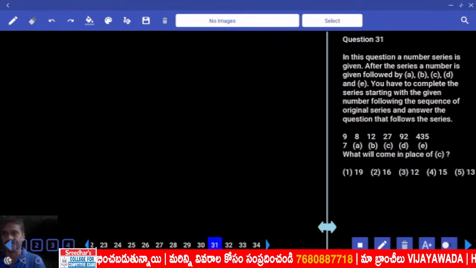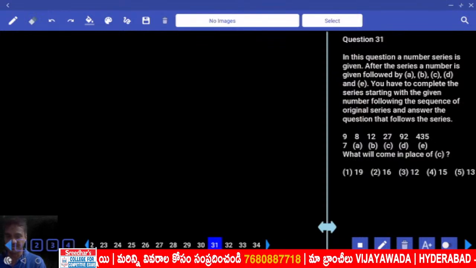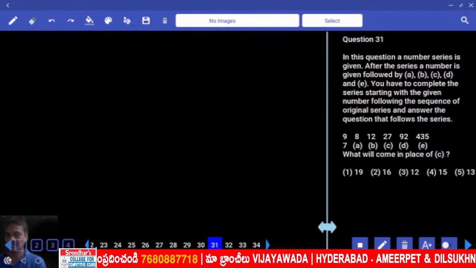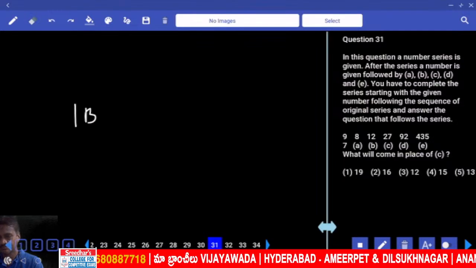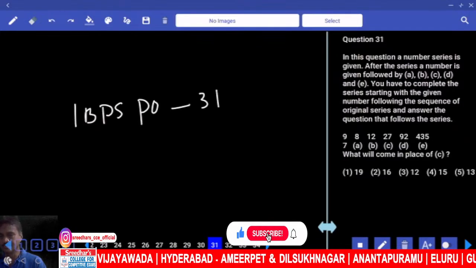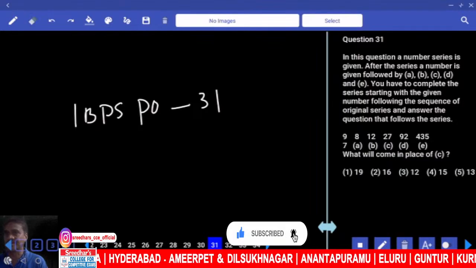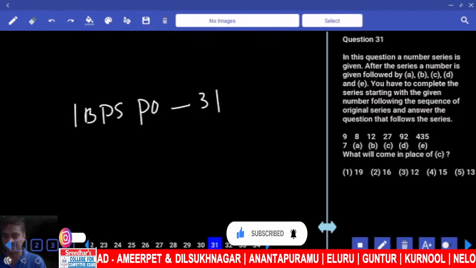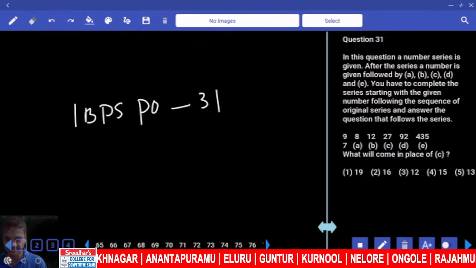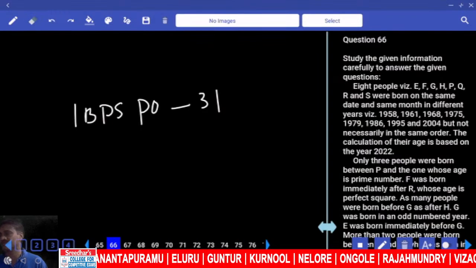Now paper number 31, IBPS PO Prelim. Paper number 31. Then coming to question number 66 onwards. Now 66 to 100 come under reasoning.